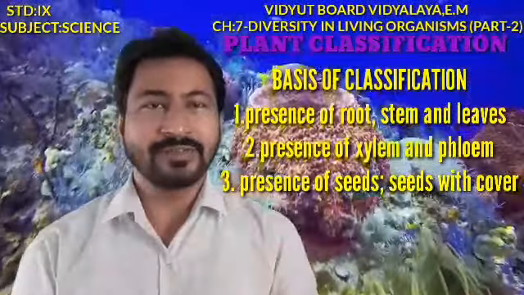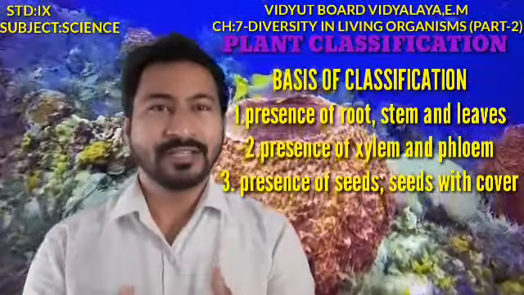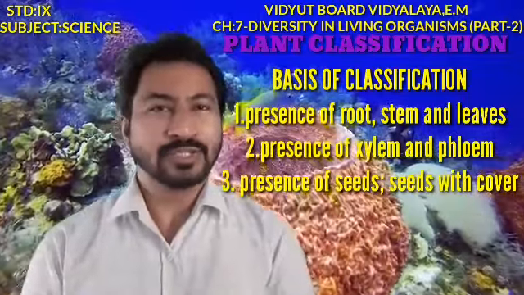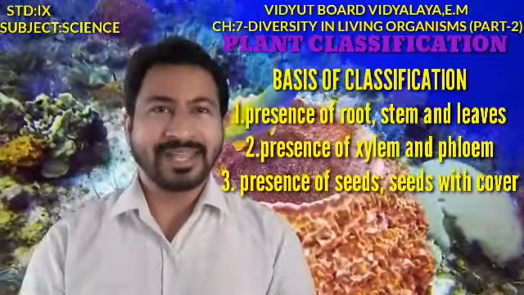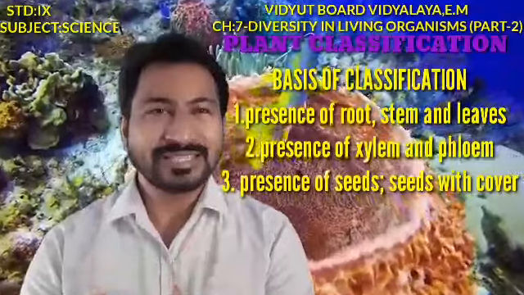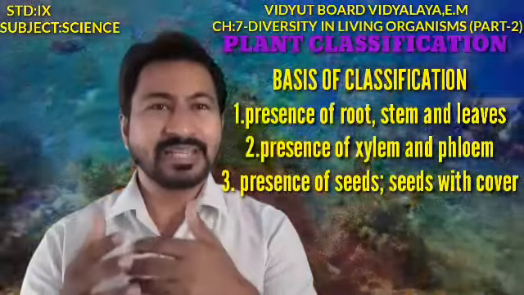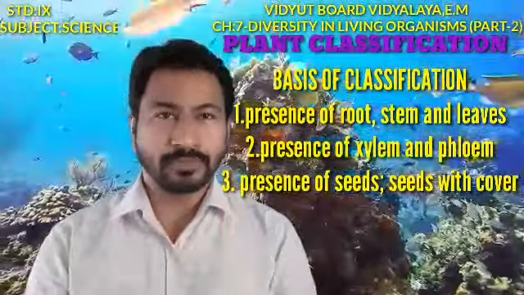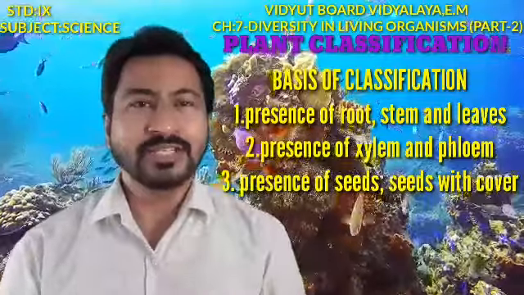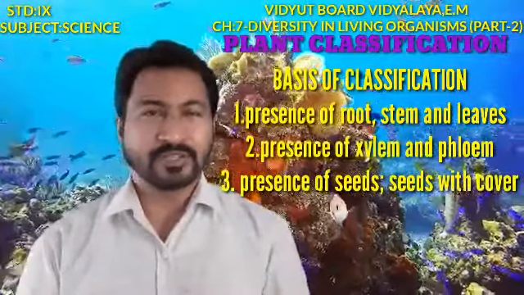And the third level is whether the plants produce seeds or not, and if they produce seeds, whether the seeds are covered or not. So these are the three major levels of classification.